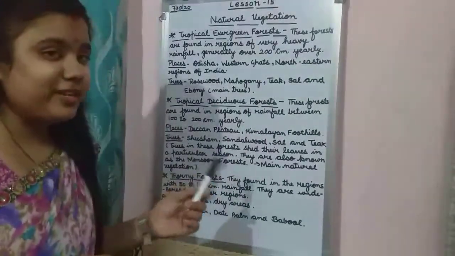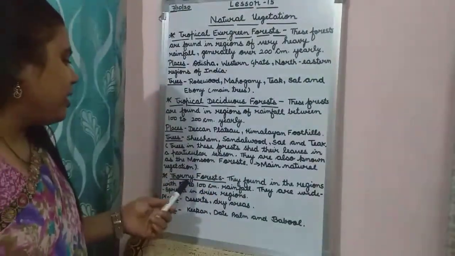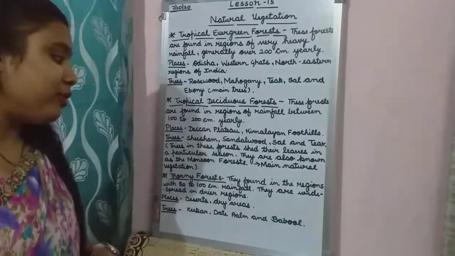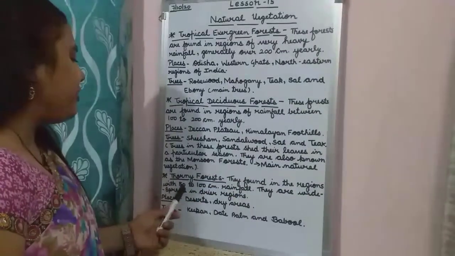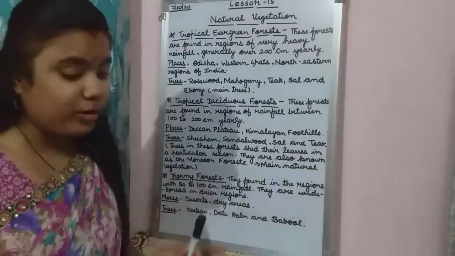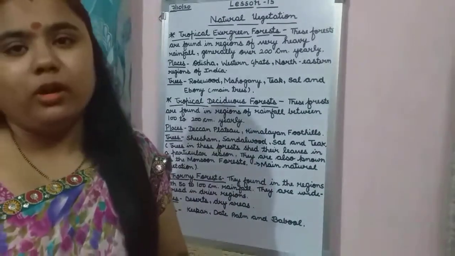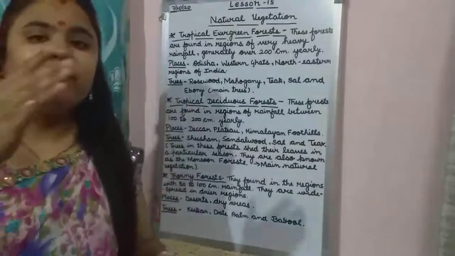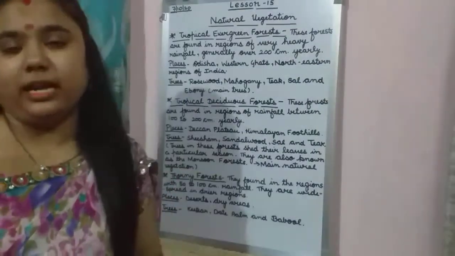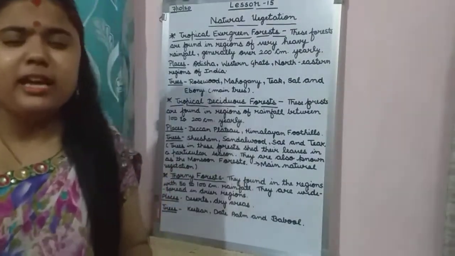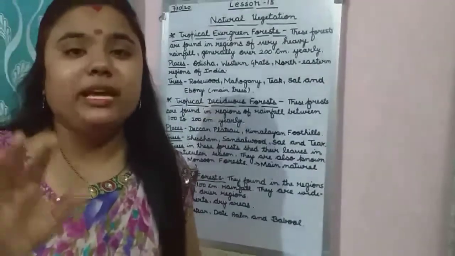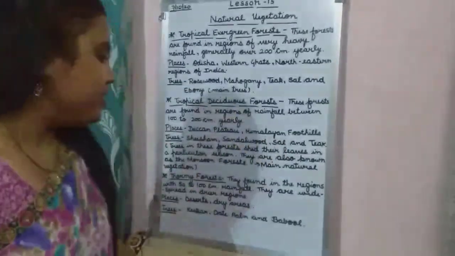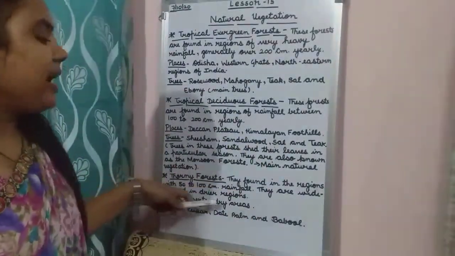Okay, so we have finished the second one. Now the next one, thorny forest. Okay, thorny forest, where are they found? They are found in regions with 50 to 100 centimeter rainfall, meaning very little rainfall. These types of forests are found in those areas where 50 to 100 centimeters of rainfall occurs yearly. This is very little rainfall, so they are mostly found in dry areas, mostly in deserts. So they are widespread in drier regions.